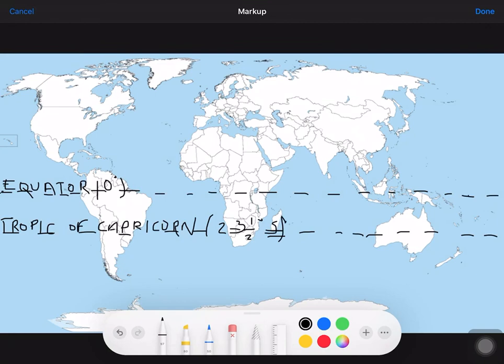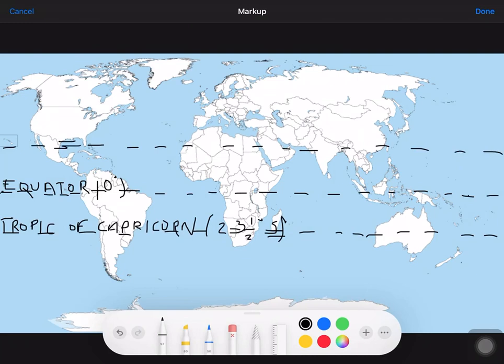Now that brings us to the third latitude, which is the Tropic of Cancer. The Tropic of Cancer should be passing from the Gulf of Kutch in India. You know Gujarat is here, so 1 point you will mark here. And the second point, it will pass from the Gulf of Mexico in North America. After you find your points, you will join them this way till the end.